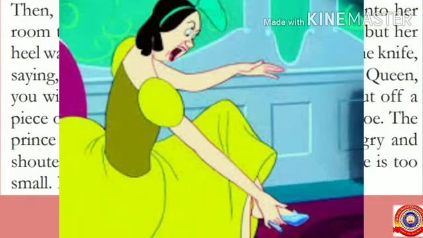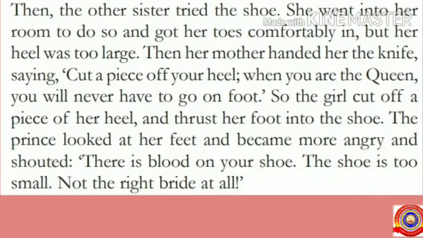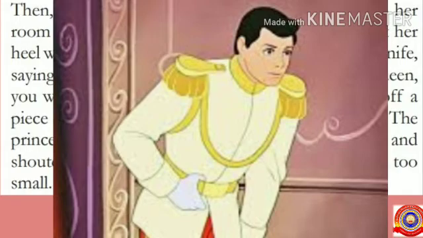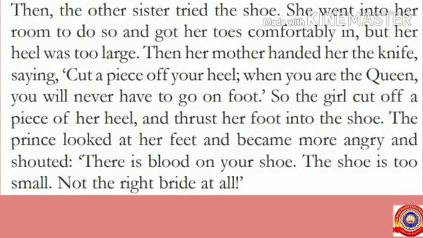So, what did Cinderella's sister do? Yes, she obeyed her mother and did so. Then she pushed her foot into the shoe. When she presented herself in front of the prince, he felt so angry and shouted that there is blood on her shoe, and added that the shoe is too small. At last, the prince declared that she is not the right bride at all. Students, tell me the difficult words from this paragraph.